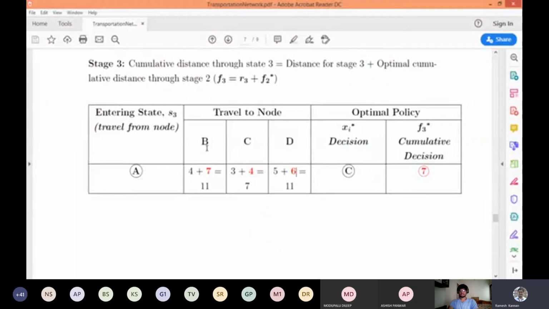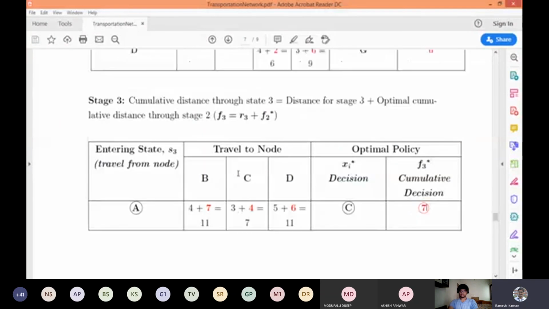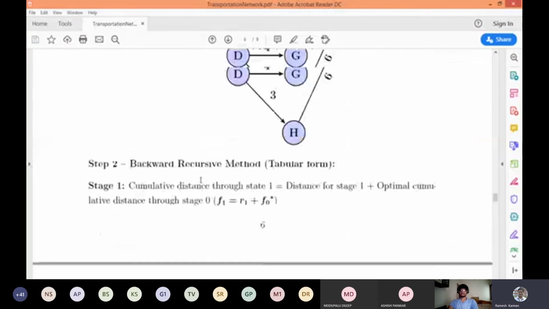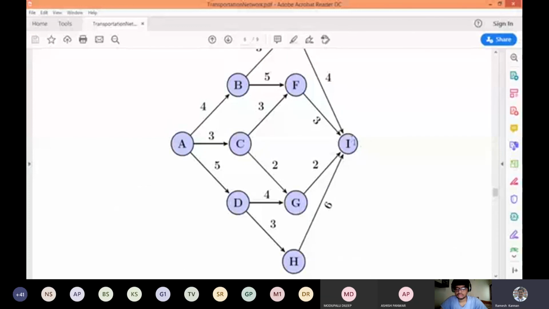The distance between B and A is 4, so we add 4 to the 7, the optimum value from the previous stage. When you take a look at it, C to A is optimum because it has the least distance, 7 kilometers.